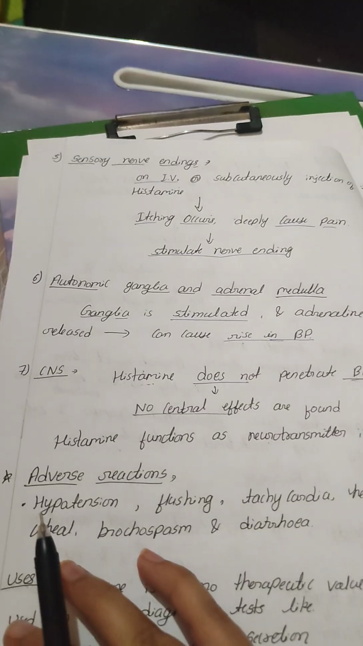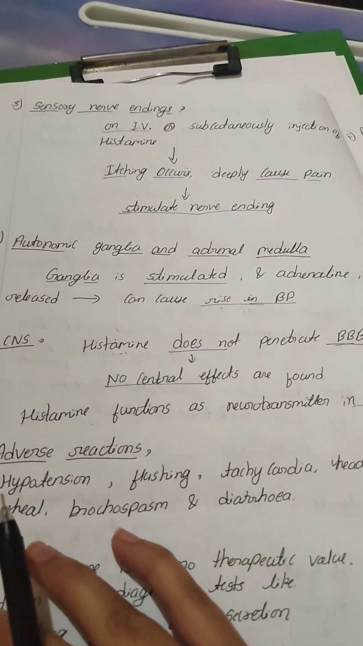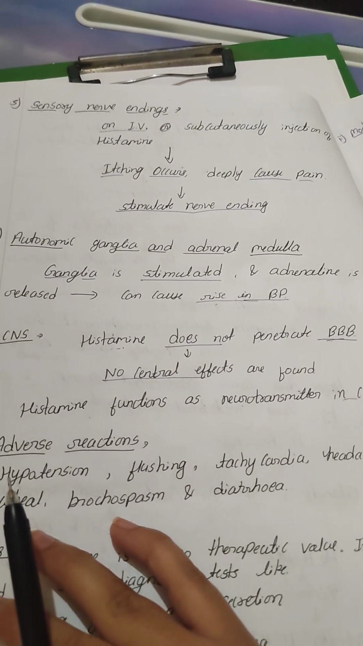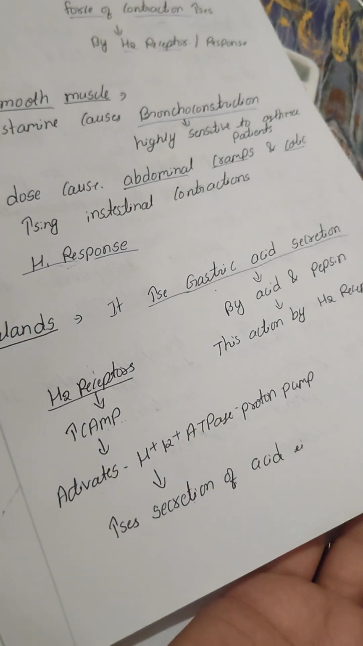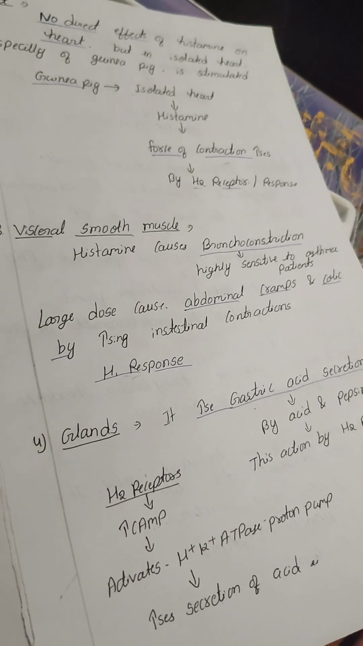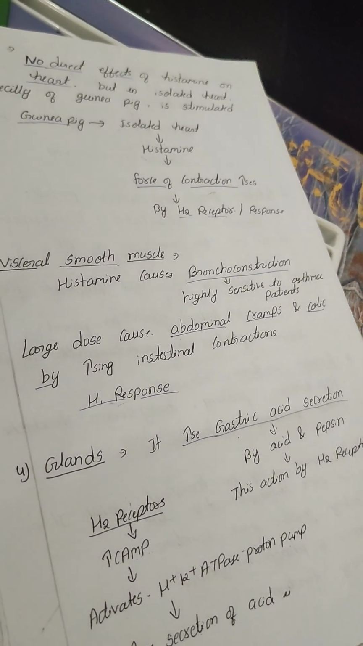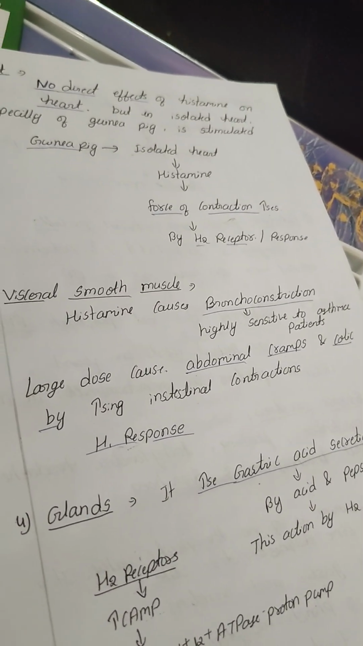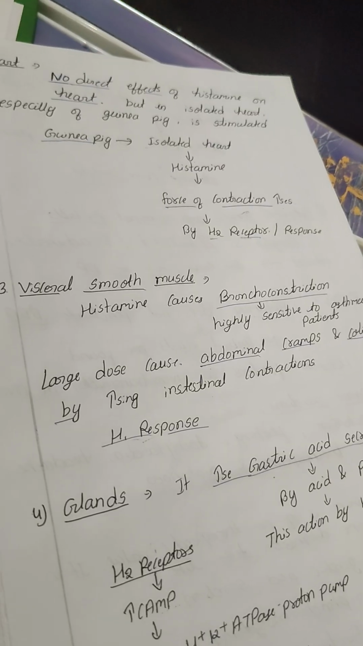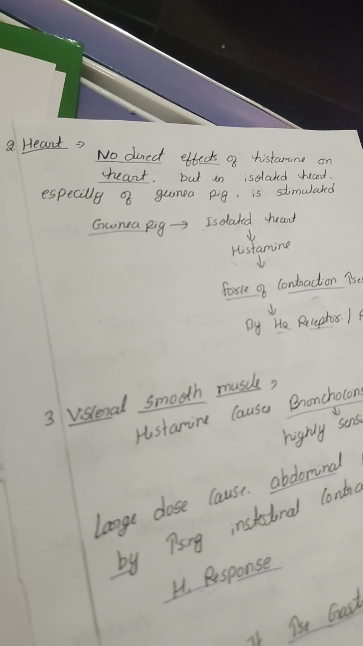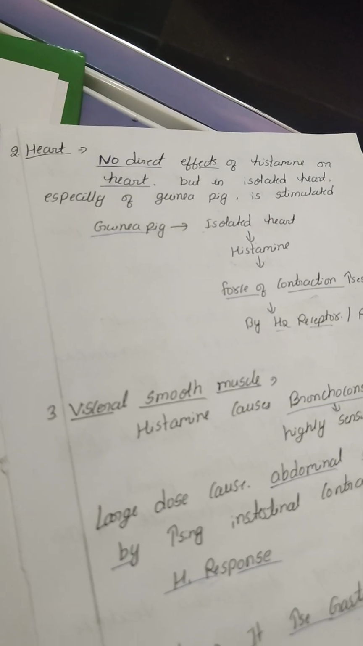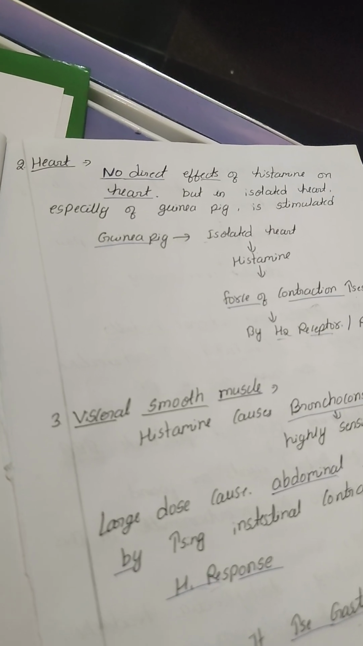On nerve endings, after an IV or subcutaneous injection, histamine causes itching and deep pain by stimulating the nerve endings. On glands, it increases gastric acid secretion. On smooth muscle, it causes bronchoconstriction and abdominal cramps by increasing intestinal contraction. In the heart, there is no direct effect of histamine, but in isolated guinea pig heart it increases the force of contraction.